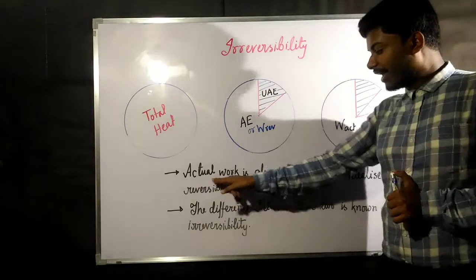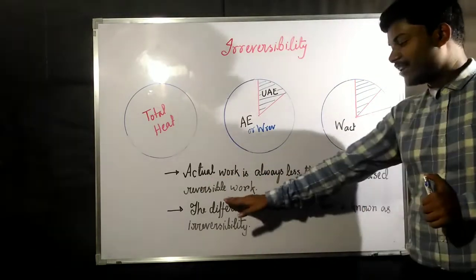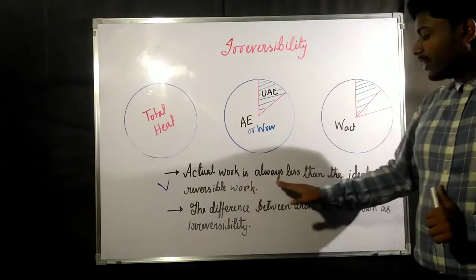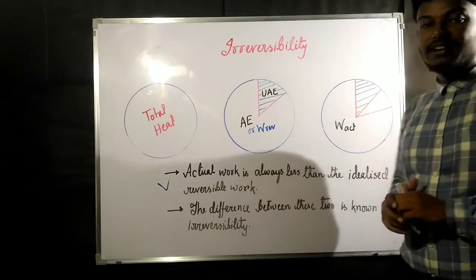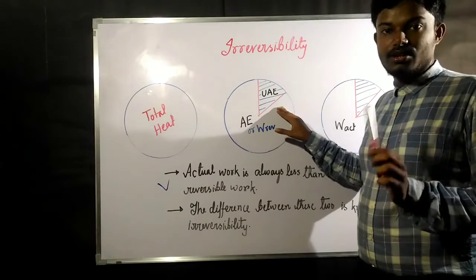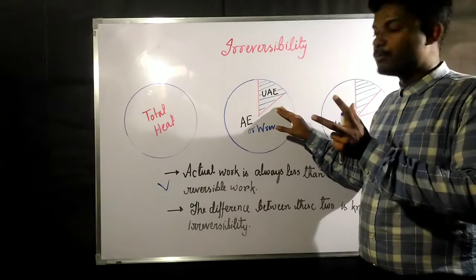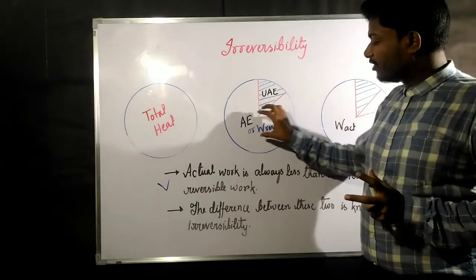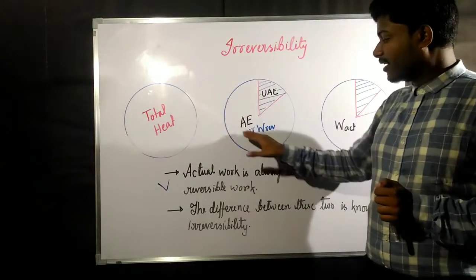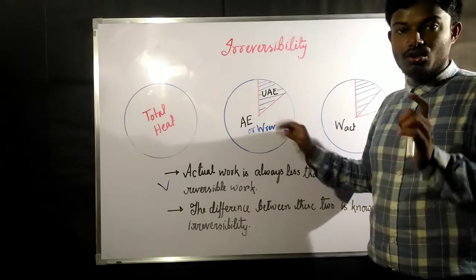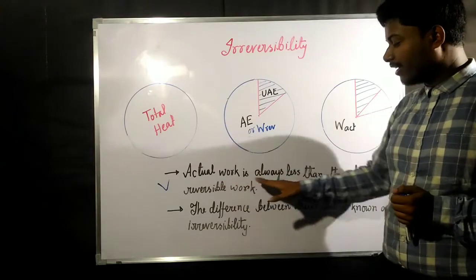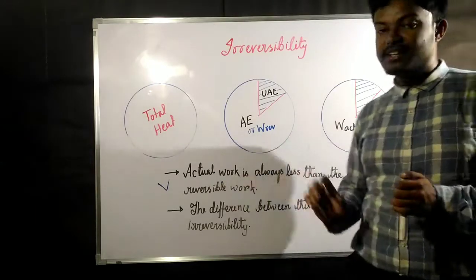But we know that actual work is always less than the idealized reversible work. So this is the reversible. That means theoretically, while we are considering all the reversible processes, we are getting this much amount of work. But when you actually give the heat, is this the same amount of work we are going to get? No, because whatever we are going to give is going to be irreversible, and actual work is always less than that of ideal reversible work.